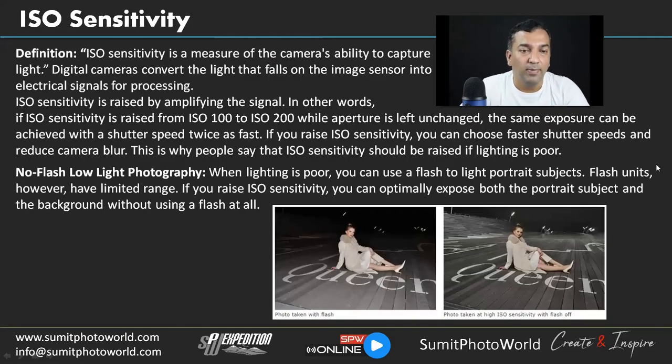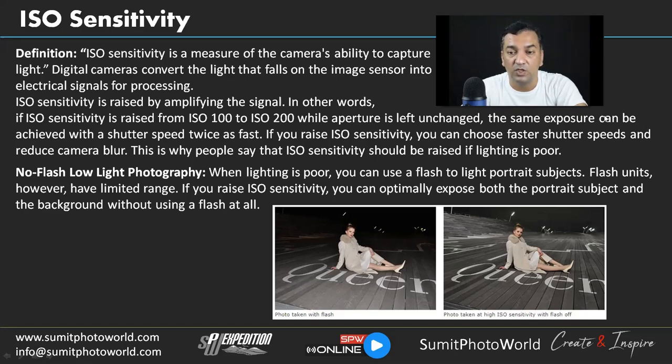So now we will talk about ISO sensitivity. By definition, ISO sensitivity is a measure of the camera's ability to capture light. A digital camera converts the light that falls on the image sensor into electric signals for processing. ISO sensitivity is raised by amplifying the signals. In other words, if ISO sensitivity is raised from ISO 100 to ISO 200, while the aperture is left unchanged, what will happen? It will capture or sense more light.